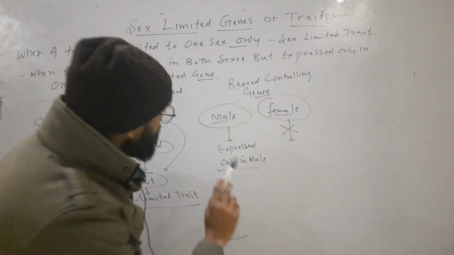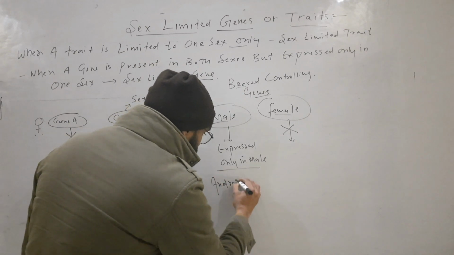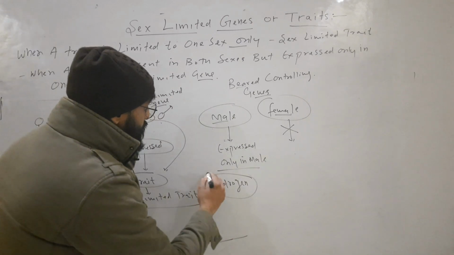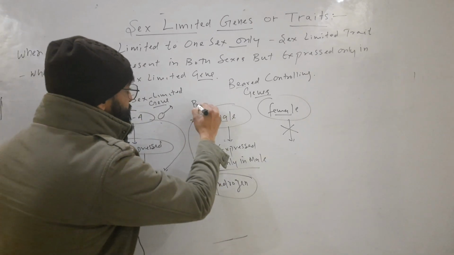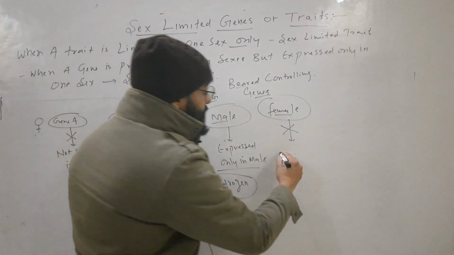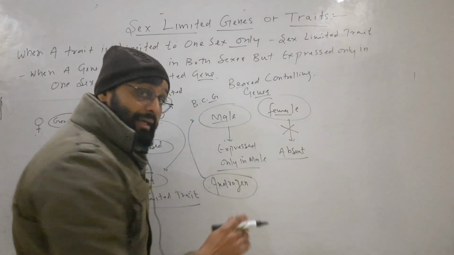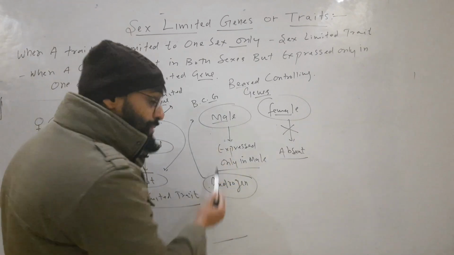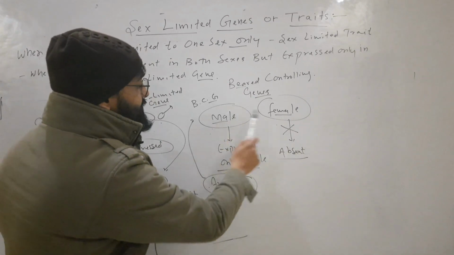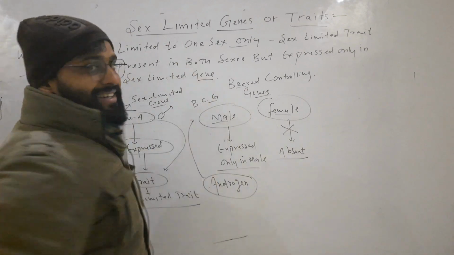They are expressed only in male because in male a hormone that is called androgen is present, and this androgen hormone activates these beard controlling genes. But in case of female, this androgen hormone is absent. So this gene is not expressed. So male is with beards, but female is without beards. But both have the gene. So this beard controlling gene is a sex limited gene.